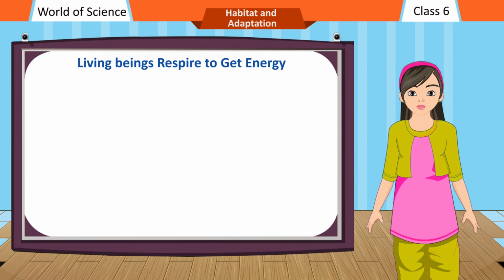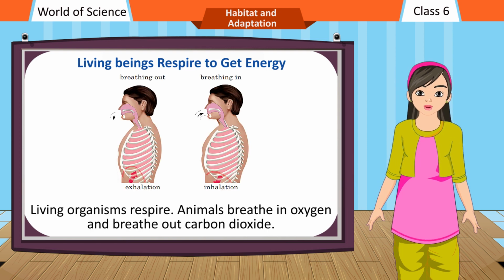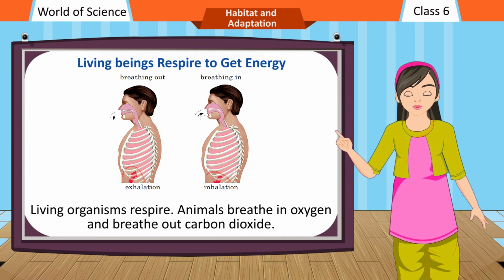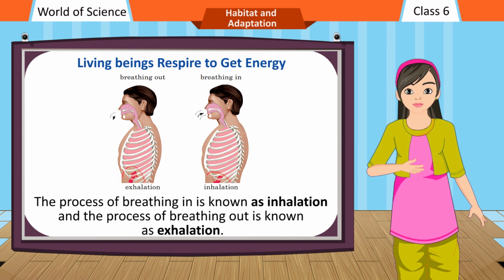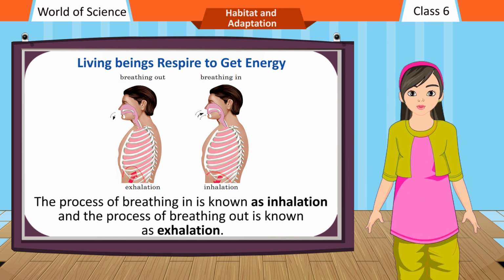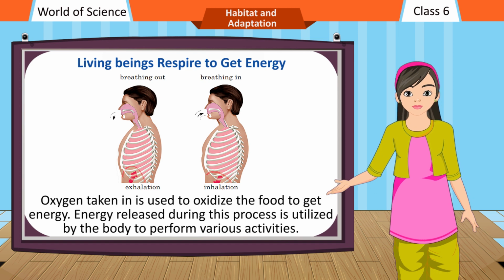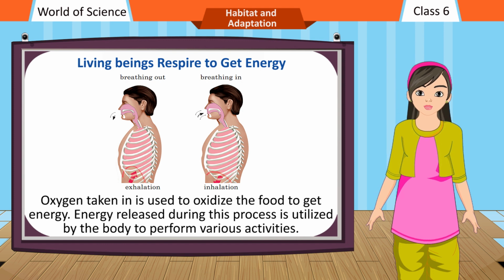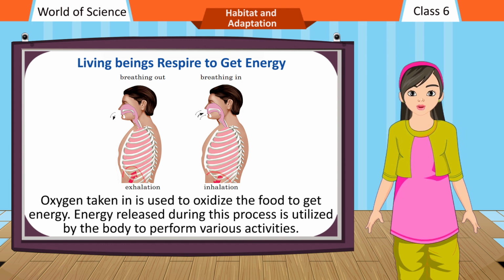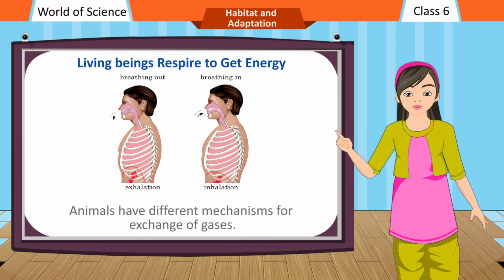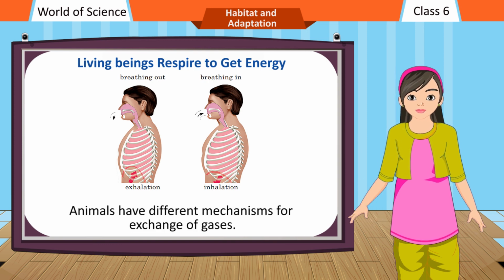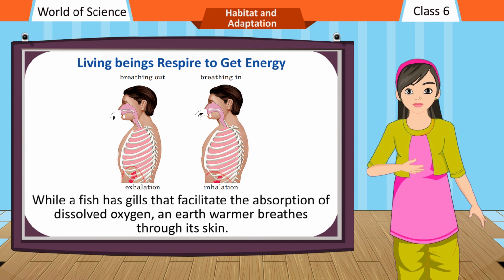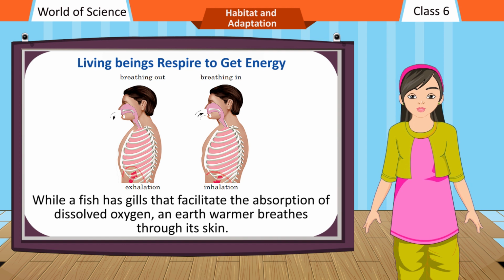Living beings respire to get energy. Living organisms respire. Animals breathe in oxygen and breathe out carbon dioxide. The process of breathing in is known as inhalation and the process of breathing out is known as exhalation. Oxygen taken in is used to oxidize the food to get energy. Energy released during this process is utilized by the body to perform various activities. Animals have different mechanisms for exchange of gases. While a fish has gills that facilitate the absorption of dissolved oxygen, an earthworm breathes through its skin.